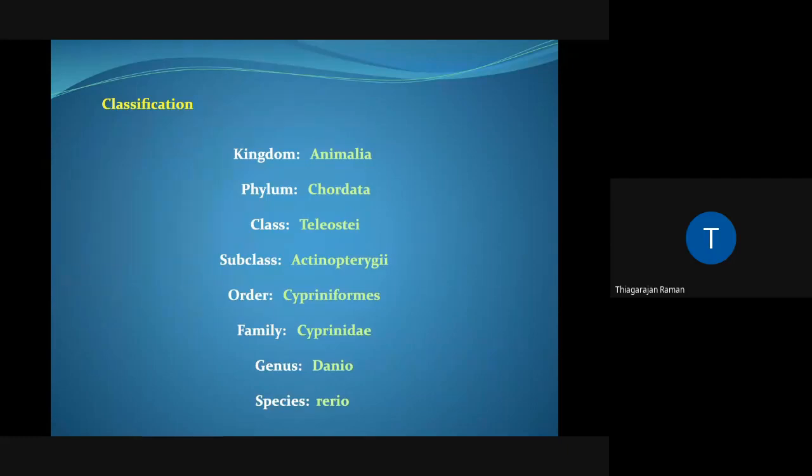would be your carp, your fishes such as salmon, etc. The genus is Danio. The species that I have used in my lab is rerio. But please remember there are 27 different species of Danio which are available.